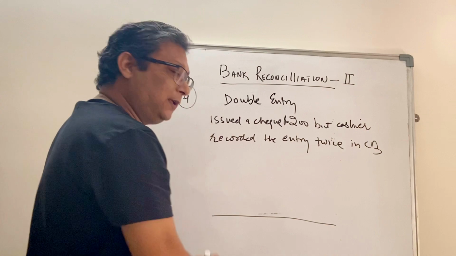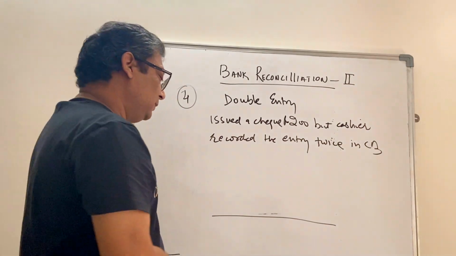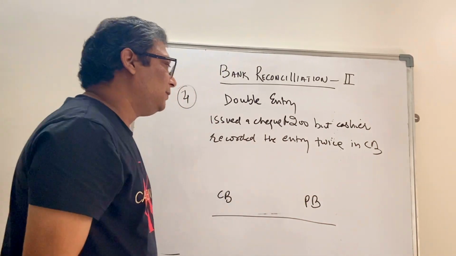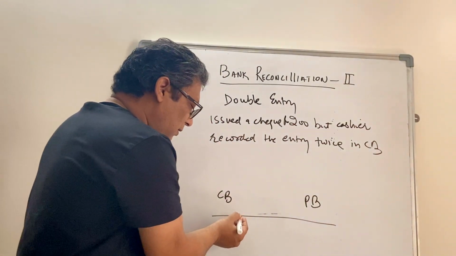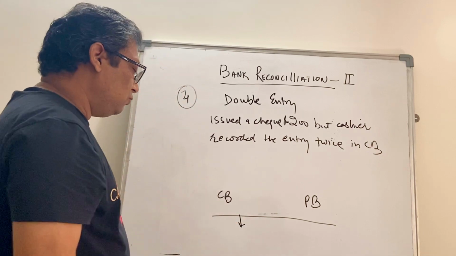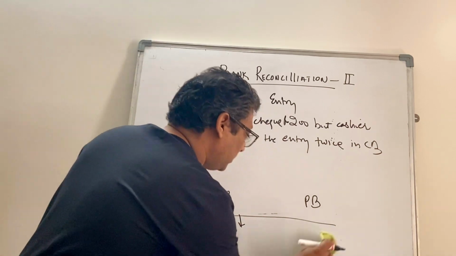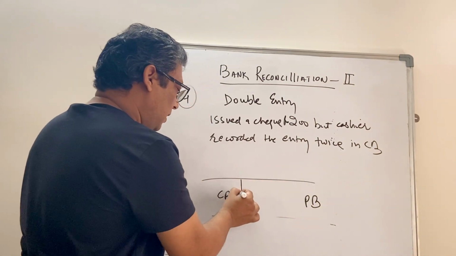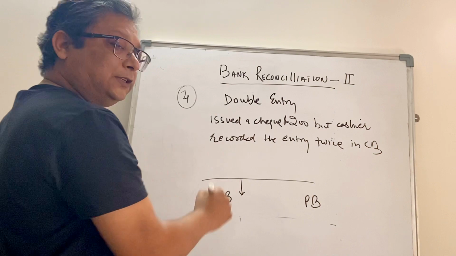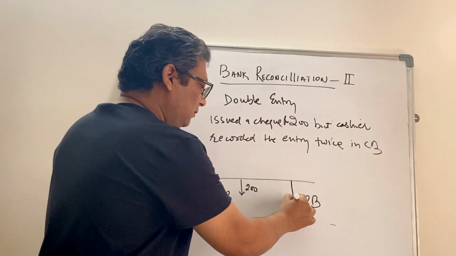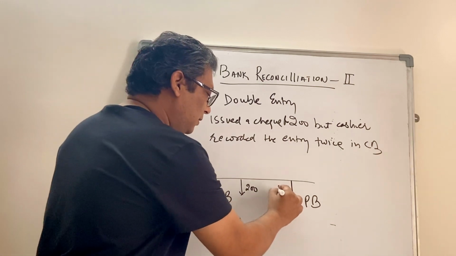Again, the line of balance: left side cash book, right side passbook. What has happened is that you issued a check, so ideally it should have been reduced by 200. So let's just move the line a little bit up. Ideally, because you have issued one check, you should have reduced it by 200, and similarly the passbook might have reduced by 200.